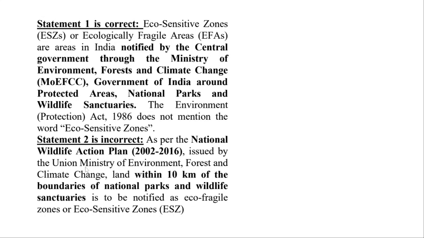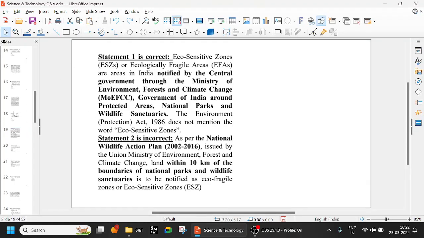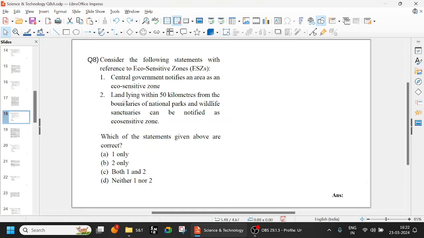As per the National Wildlife Action Plan 2002 to 2016, issued by the same ministry, land within 10 kilometers of the boundaries of national parks and wildlife sanctuaries is to be notified as eco-fragile zone or eco-sensitive zone. So it is around 10 kilometers. Remember this point. Here in the question, it said 50 kilometers, so that is why it is wrong.